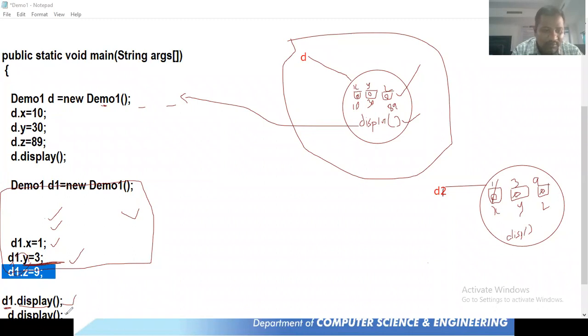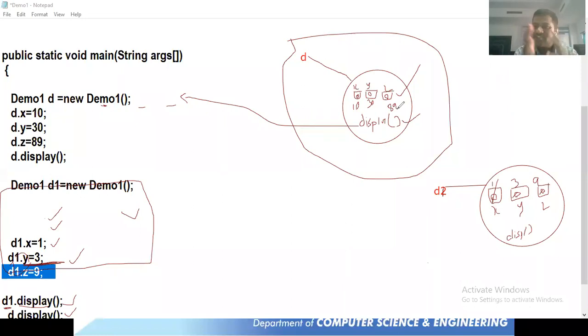And after that again I'm going to call D dot display. The display method is going to be called on this object, and the variables that we have here are XYZ, 10, 30 and then 89. If I call D dot display I get 10, 30 and 89. If I call D1 dot display I get 1, 3 and then 9.